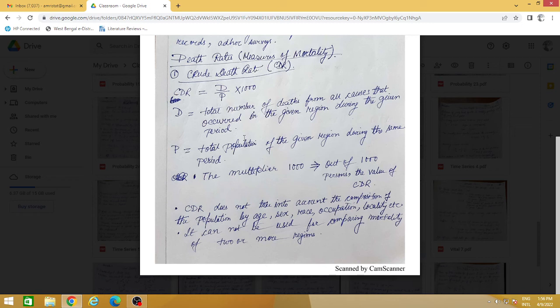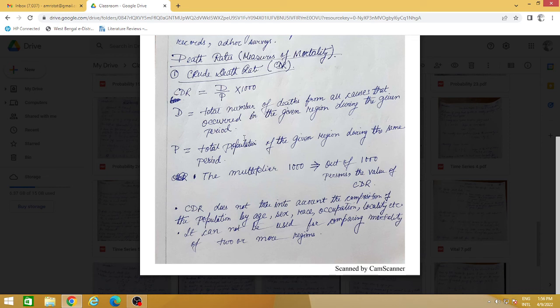It is still in decimal. Somebody telling me 2.9 have died out of 100 is meaningless. If I say out of 1000, 29 have died, it will be meaningful, right? So in that order they have done it. How could they find this? Because they have seen this over the years, through their experience, that the ratios come in the order of 1000. If I multiply by 1000, then I can get a proper integer number, in most cases.